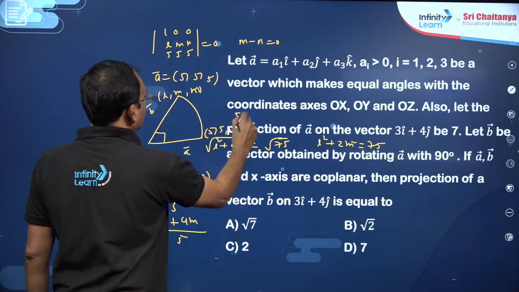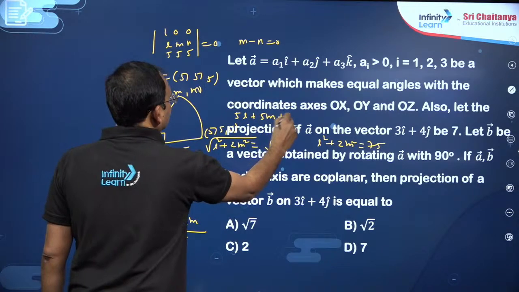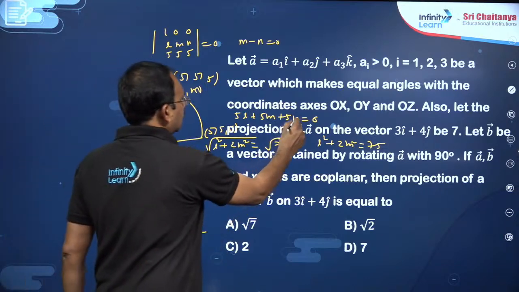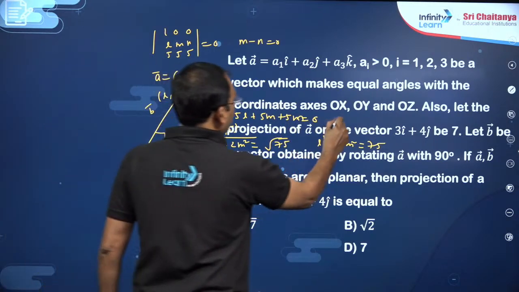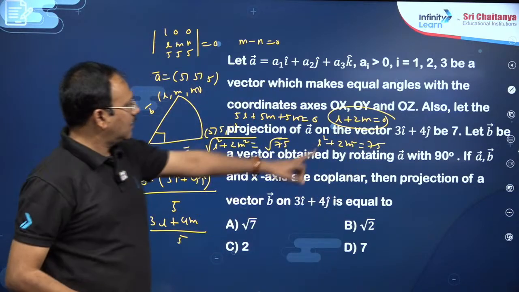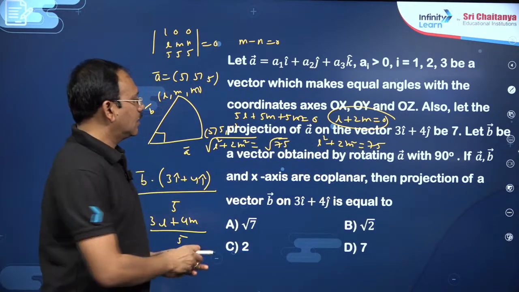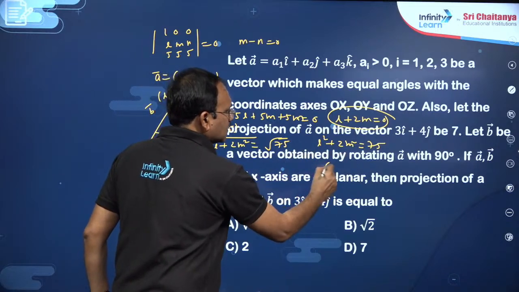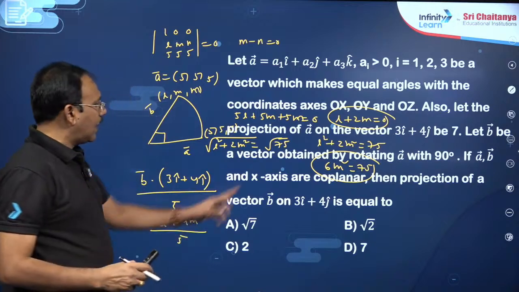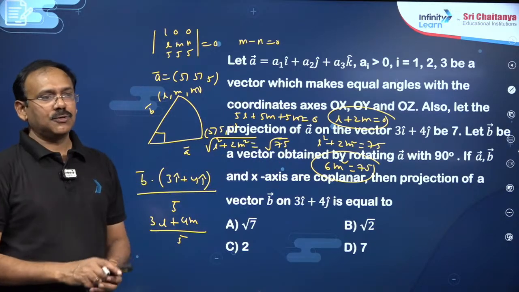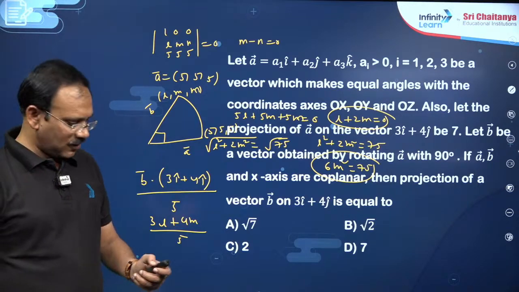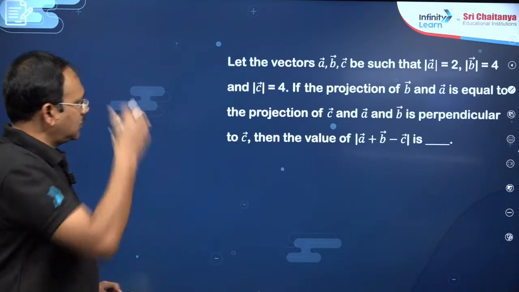You have got another data, 5L plus 5M plus 5N equal to 0. That is, with M equal to N, you got L plus 2M is equal to 0. You see, you got another data, L is equal to minus 2M, so that is 4M square, which makes 6M square equal to 75. From this you get M, and accordingly you will get L and substitute. That's it. So the point is, it is all algebraic simplification, dear students.